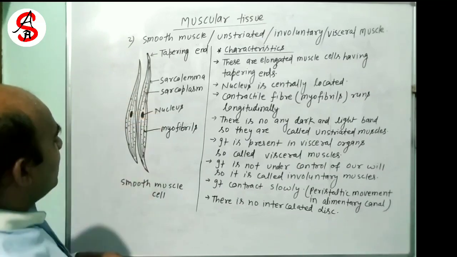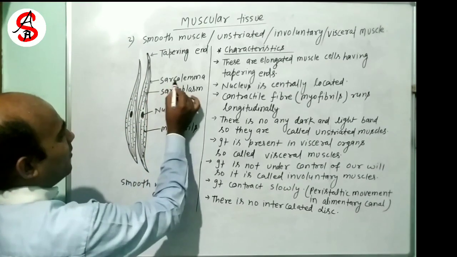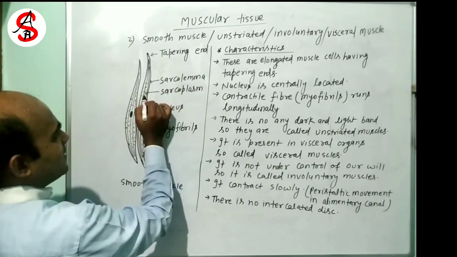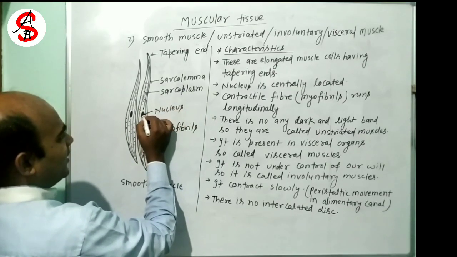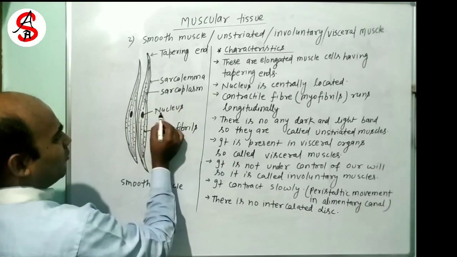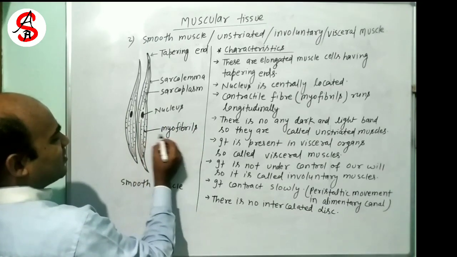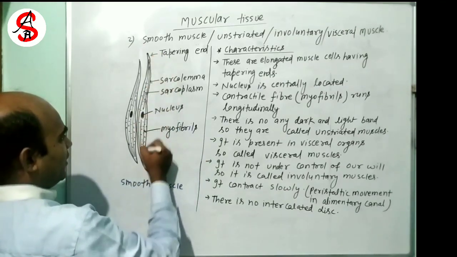Here the outer boundary is the sarcolemma, that is its plasma membrane. The cytoplasm present inside the cell is known as sarcoplasm. There is a centrally located nucleus, and the myofibrils, that is the contractile fibers, are present longitudinally.